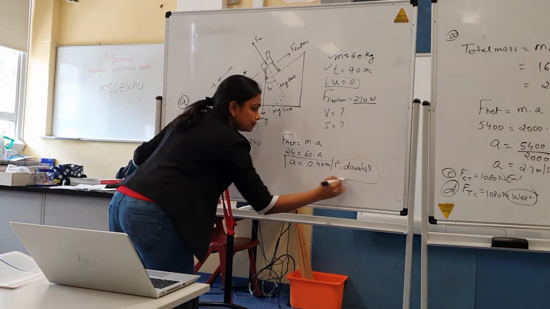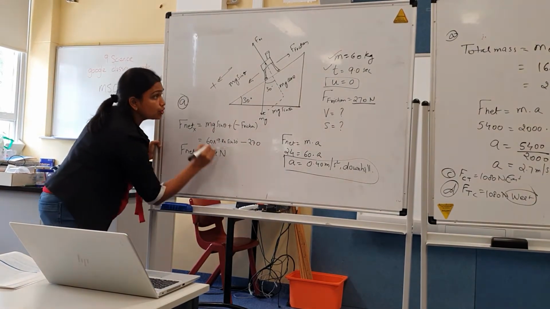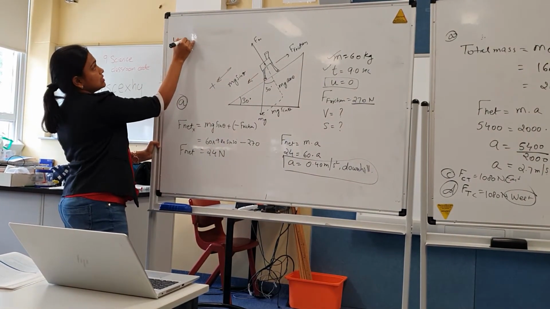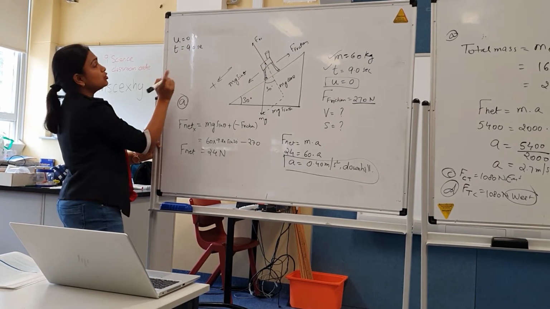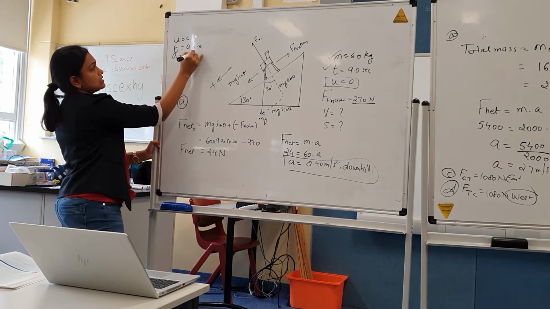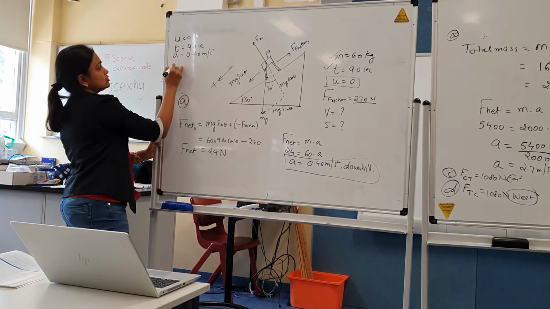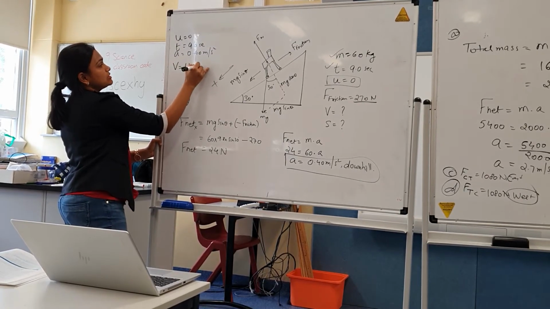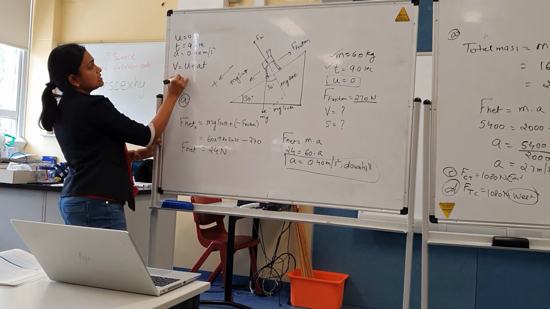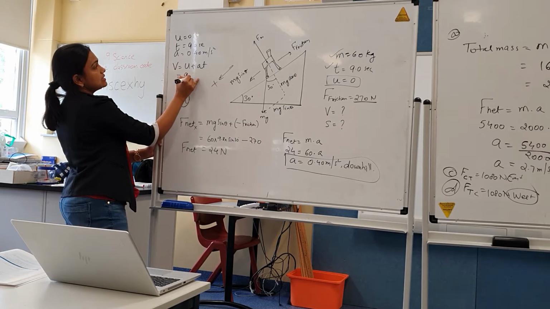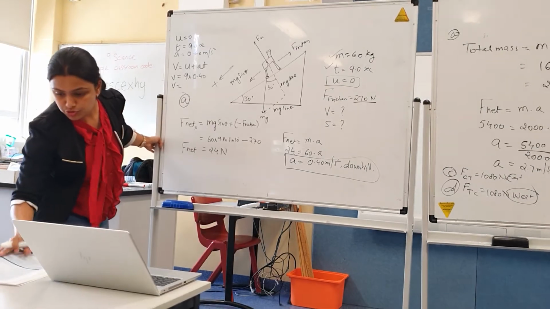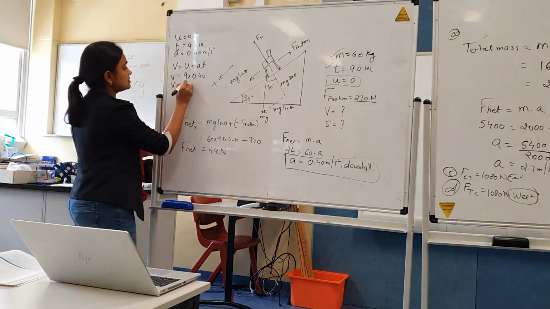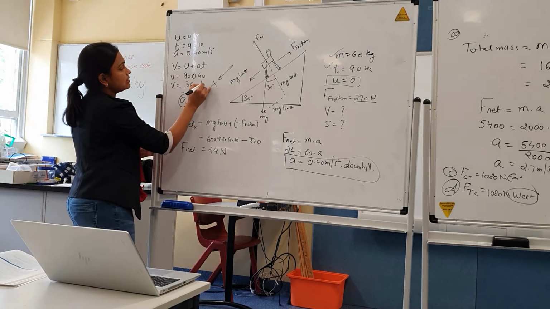Now, basic things. You know that U is 0. You know that T is 9 seconds. We don't know V, we know A, 0.40 meter per second square. We will use V equals U plus AT. U is 0, it will be simple 9 times 0.4. V will come out to be 3.6 meter per second.